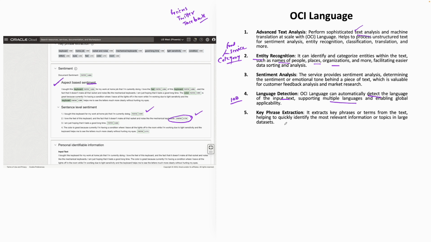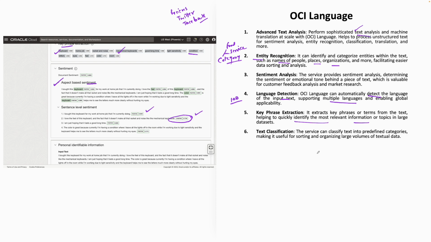And yes, it can extract the key phrases or terms from the text, which helps to quickly identify the most relevant information or topics. So if you see here, in the key phrases example, it's taken keyboard as a key phrase, mechanical keyboard is a key phrase, condition is a key phrase. So it's trying to identify certain key phrases which helps to understand the sentiment of the user.